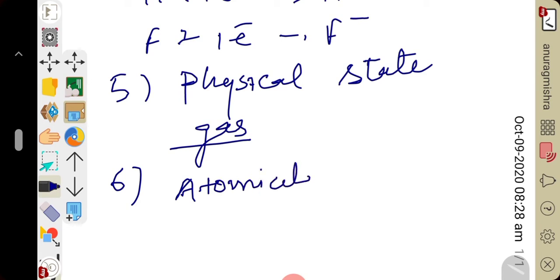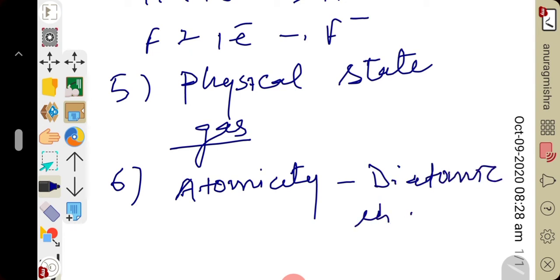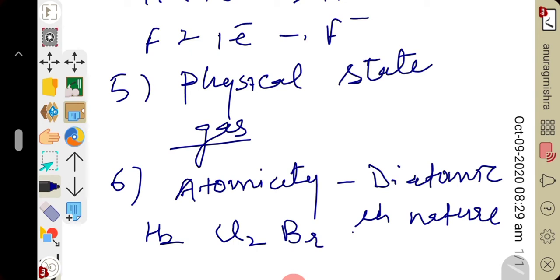They both are diatomic in nature. Both hydrogen and halogens are diatomic because hydrogen exists in diatomic form H2, halogens chlorine Cl2, bromine Br2, iodine I2. So they all have atomicity 2. Hydrogen atomicity 2, chlorine 2, bromine 2, iodine 2. So both have atomicity 2 and exist as diatomic molecules.